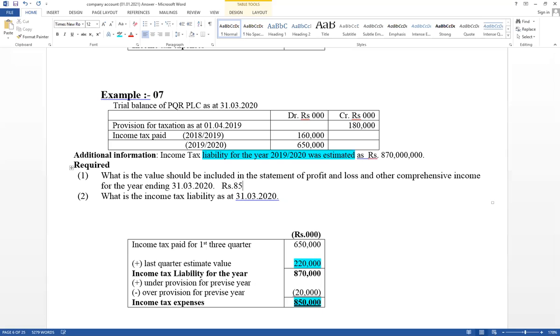The tax adjustment will definitely come in the paper. And this value should be included in the income statement. And in the financial position it should be included as a liability only this year's last quarter estimate value. It is equal to rupees 220 million. Here the difference is that the first 3 quarters' paid amount is given directly, total value is given, and income tax liability for the year is given. Understand these two well. Sometimes it has given the last quarter estimate value, and sometimes it has given the paid amount separately. You can change it here and here.